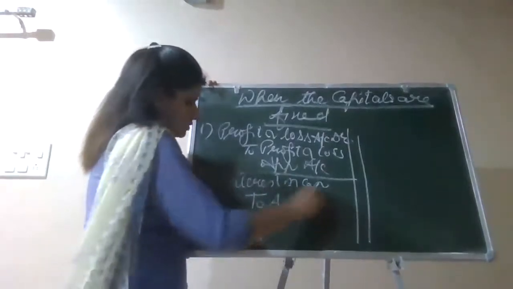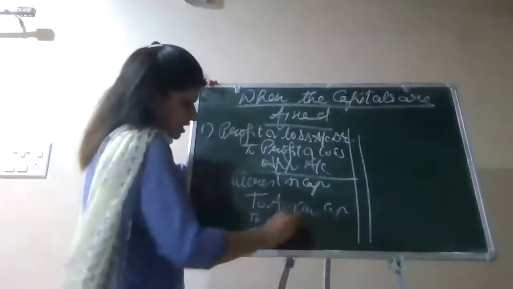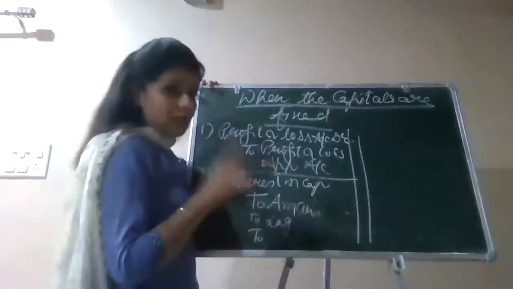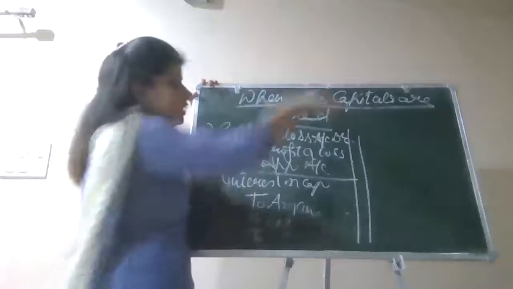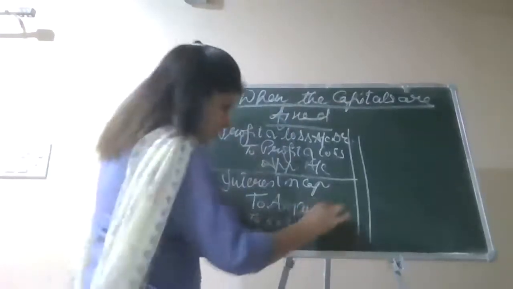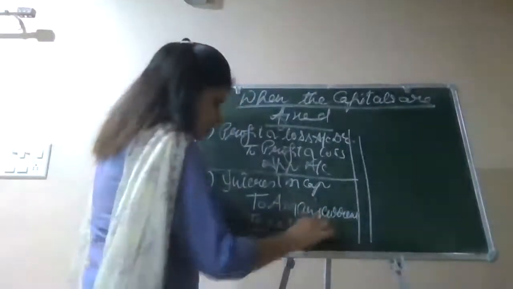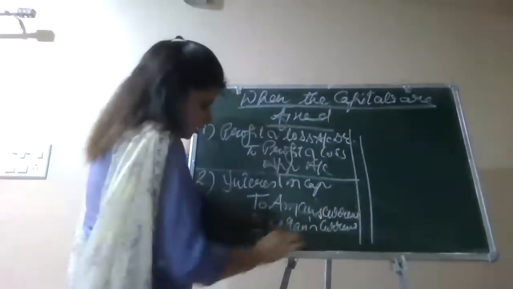Aman's capital account. Okay. Then Lagan's capital account. No, it's not capital account. It's current account. I intentionally wrote capital. You will also write capital even if the capitals are fixed, you will be opening this time. You will be writing it current account. Then Lagan's current account. Then we can write Akriti's current account.